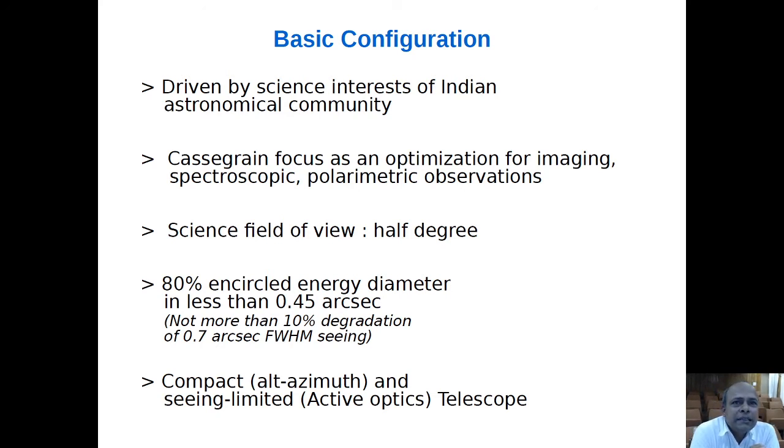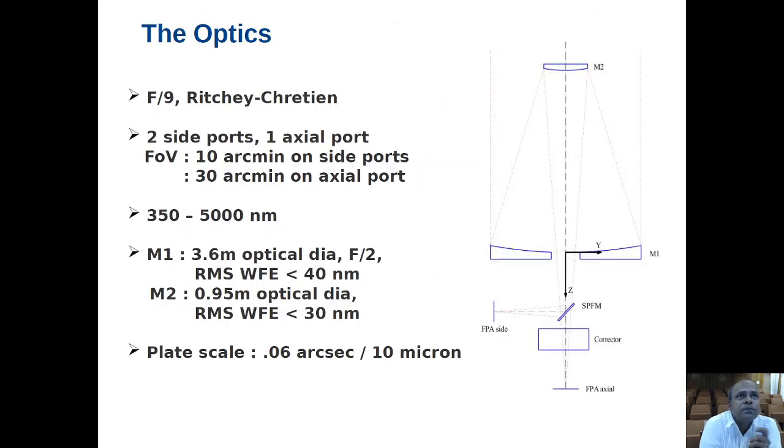The 80% encircled energy diameter, we decided, should be less than 0.45 arcsecond for all directions of the sky. Our best seeing at the site at ground level, 0.7 arcsecond, should not be degraded by 10%. And because of the limited space at the site, we decided it is going to be a compact telescope, alt-azimuth, with active optics technology.